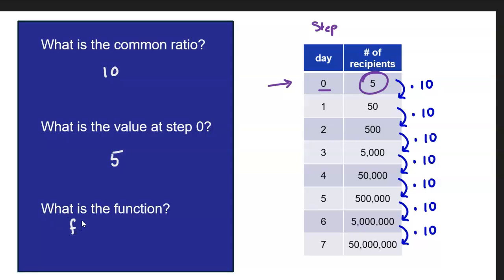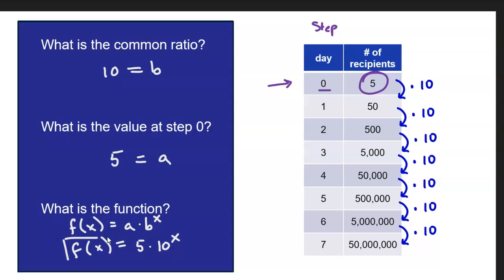Well, we talked about it being f of x equals a times b to the x. The common ratio is our base, and the value at step 0 is going to be our a. So our overall formula, I said, this should be function. Our overall function is 5 times 10 to the x. That is our function for this chainmail problem.